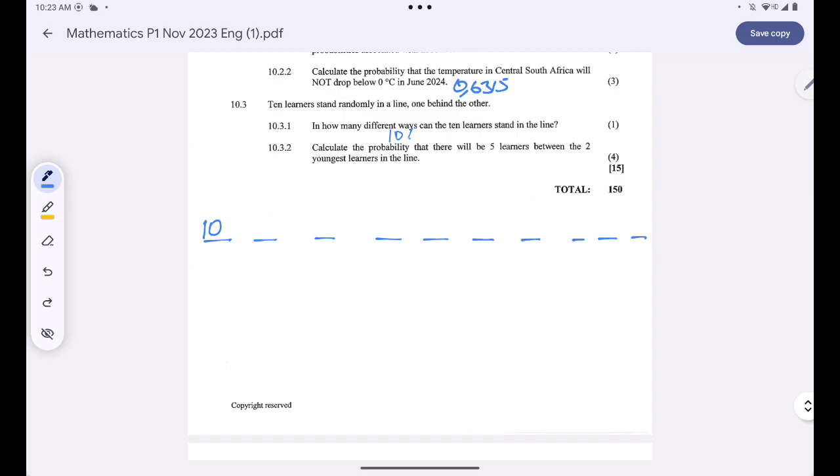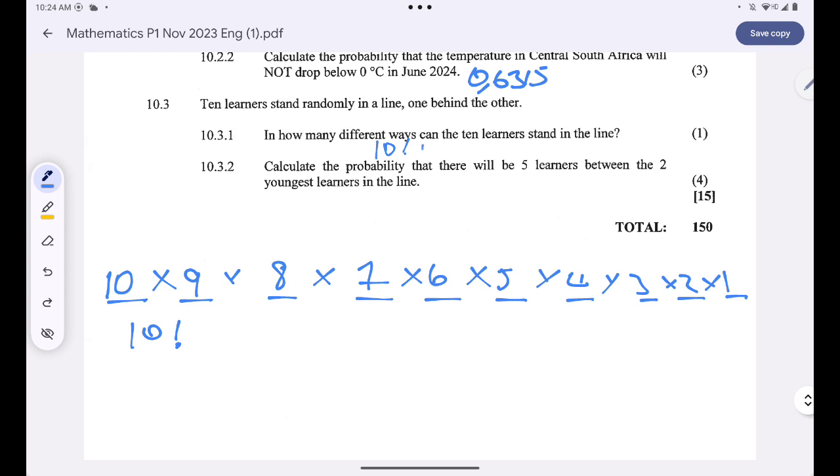And then since one learner has chosen to stand here, we only have nine learners who have a chance to stand next to the first learner, and then we have 8 learners left. It keeps on going, 4, 3, 2, 1. So to find the possibilities, we just multiply all of these together, and this will give you 10 factorial. So the answer here is just 10 factorial ways.